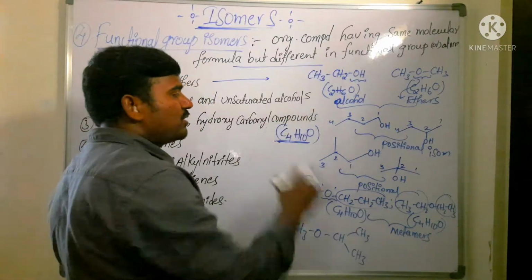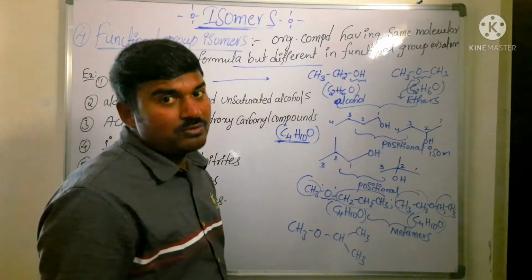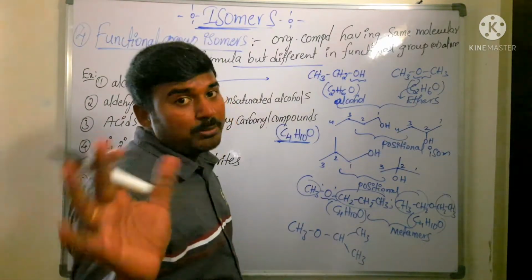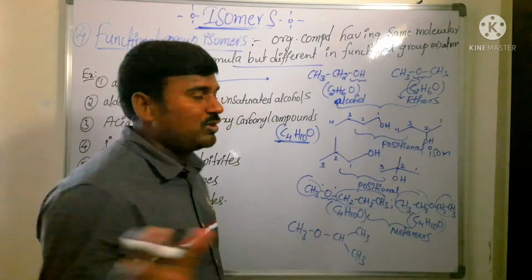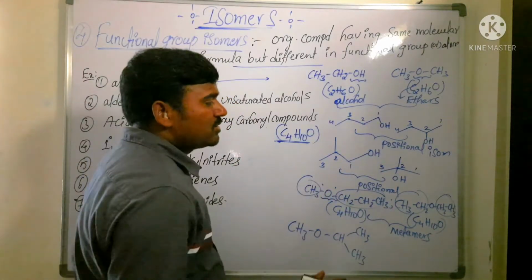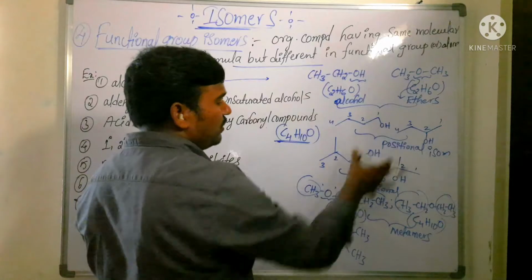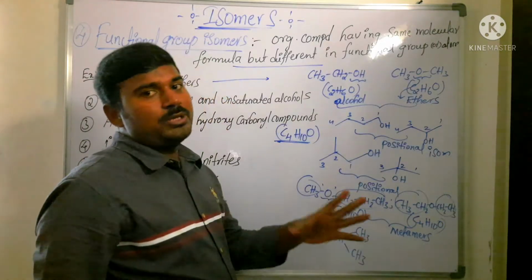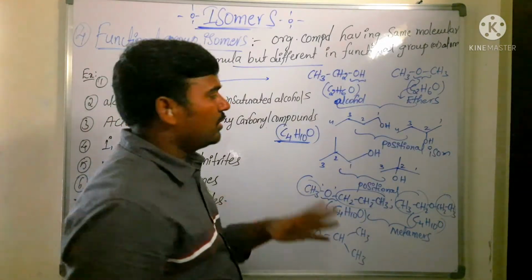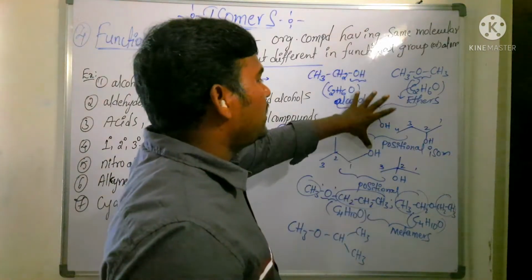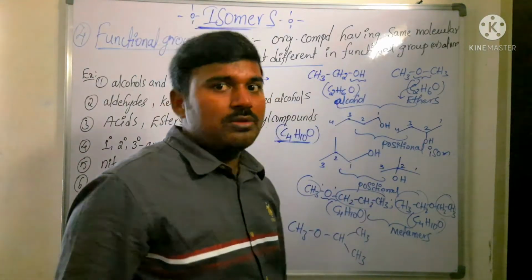Total how many isomers are possible for C4H10O? Only structural, I am not discussing stereoisomers here. Only structural isomers, a total of 7. So 4 will be alcohol and 3 will be ether isomers. Now these ethers and these alcohols are the functional group isomers.